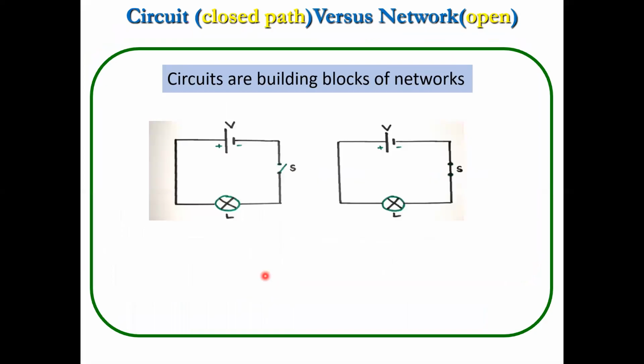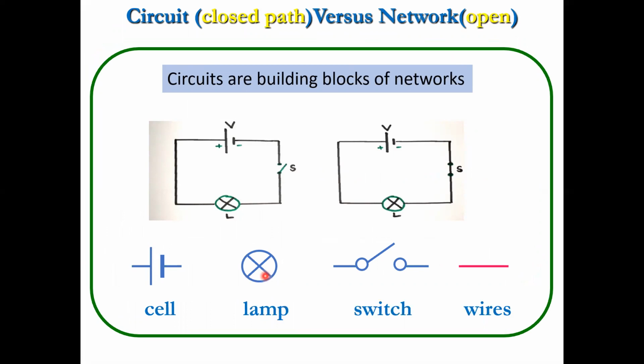Next, remember, try to know the difference between circuit versus network. A network or circuit is an interconnection of various components to act together. These are the components: this one is a battery, cell, voltage or potential. The large straight line indicates positive polarity, and this one is negative polarity. This cross mark indicates a lamp from an electrical point of view, and this one indicates a switch. All together these will give a circuit or a network.